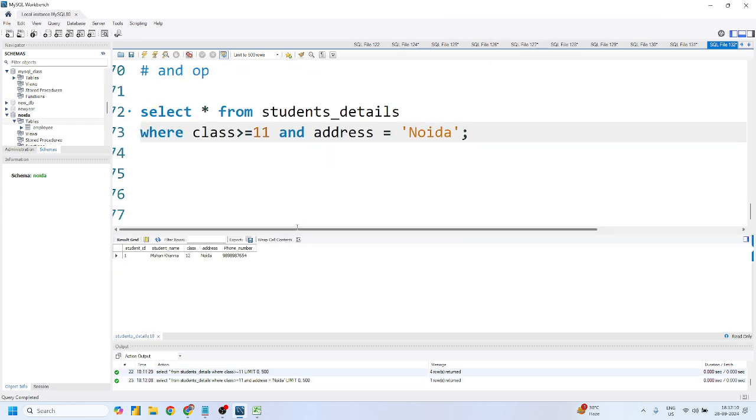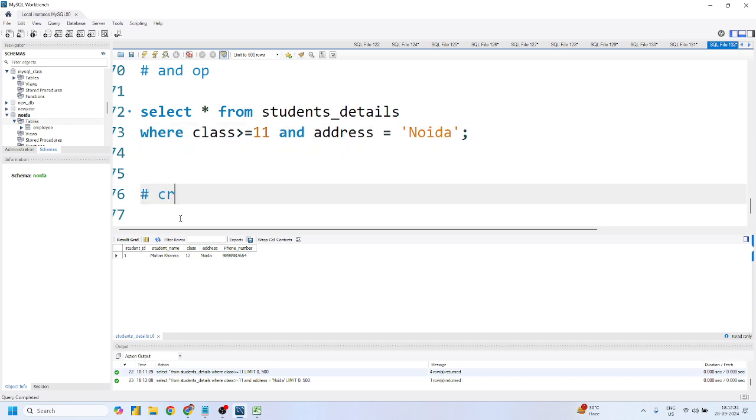If you just run this, you'll get only one record. Why? Because there's only one record which successfully satisfies these conditions. Yes or no? Yes, sir. Any question as of now? No.